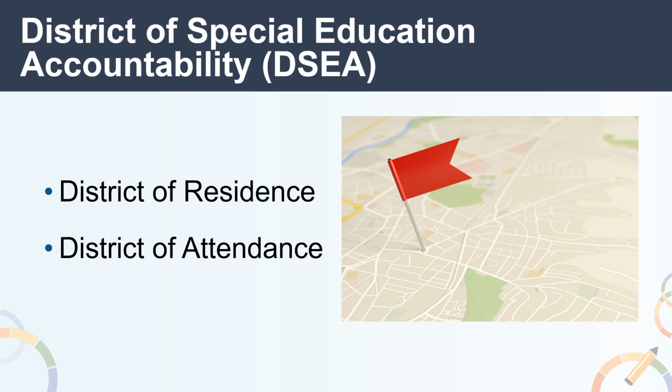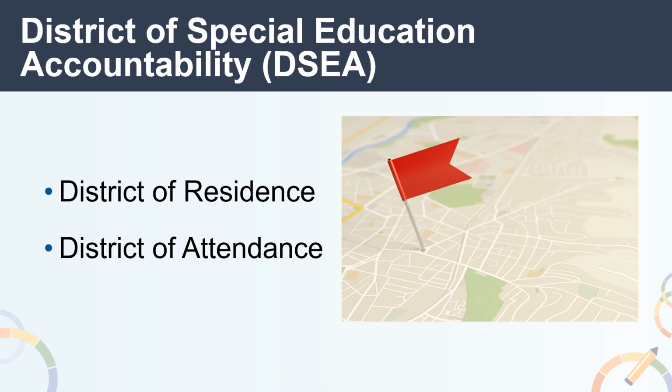For example, the district where the student geographically resides is held accountable for the student's graduation outcomes, and that data is included in the District of Residence graduation rate indicator. Please note that this rule applies to LEAs only. All schools, including charter schools, are held accountable for all students with disabilities.